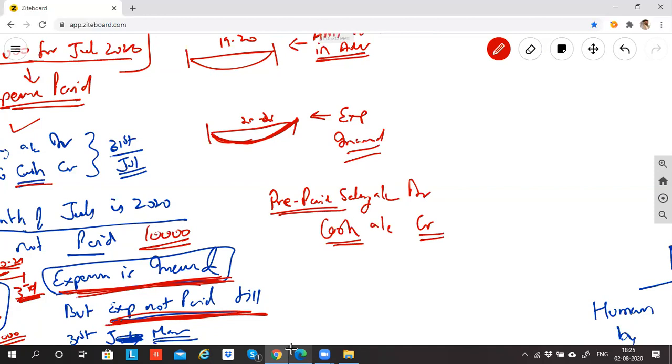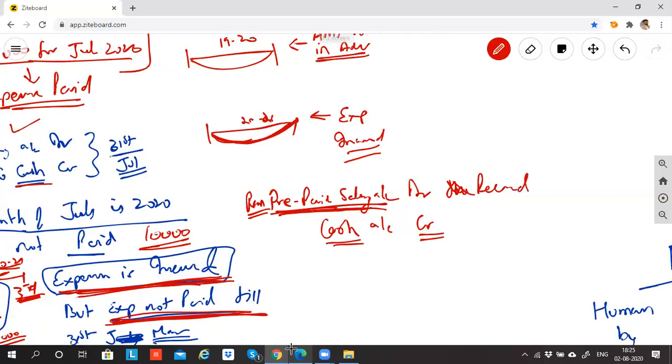So the rule for prepaid is representative personal account. What is the golden rule? Debit the receiver, credit the giver. Can I say RAM prepaid salary account? Prepaid means paid in advance. RAM is the receiver of cash, so debit the receiver.